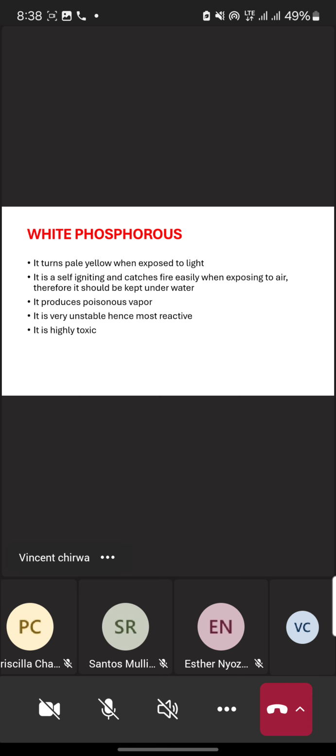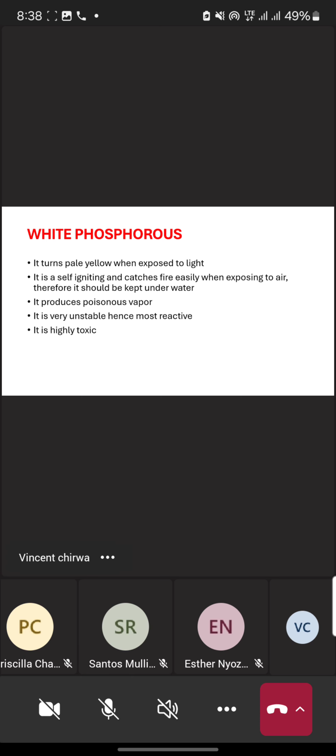Remember, when air and water are mixed, air, because it is less dense, will settle at the top, while water will settle at the bottom. So this phosphorus is kept under the water, like we are separating it from the air so that it should not catch fire.